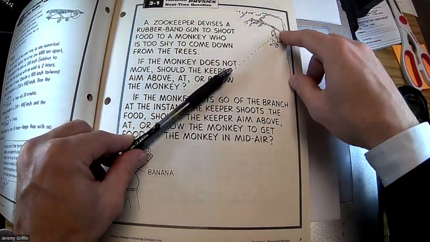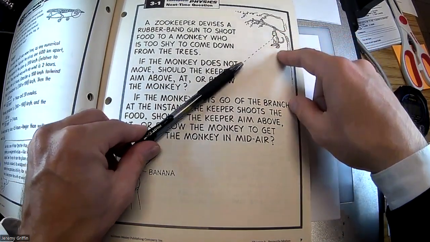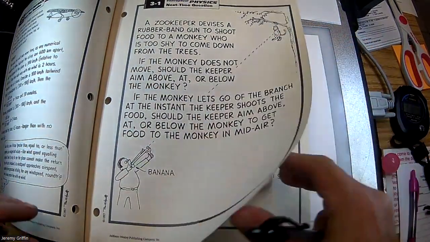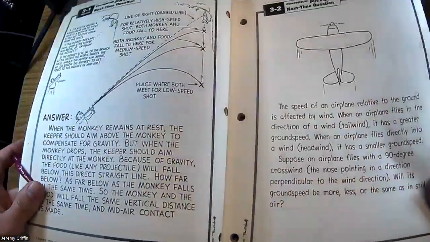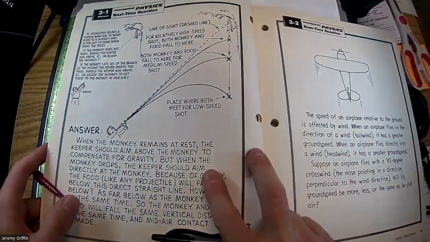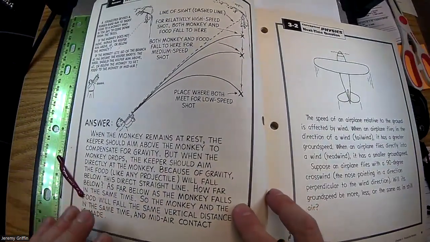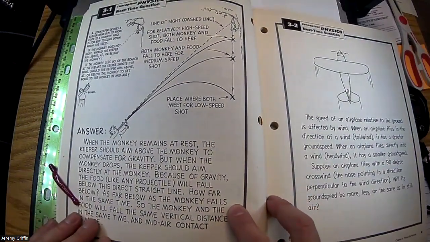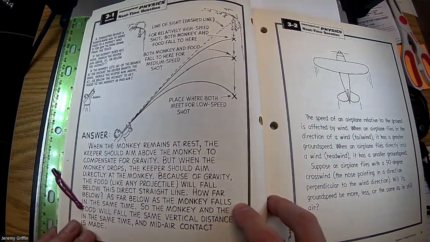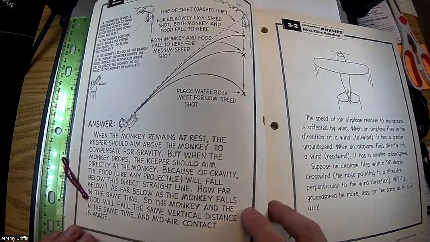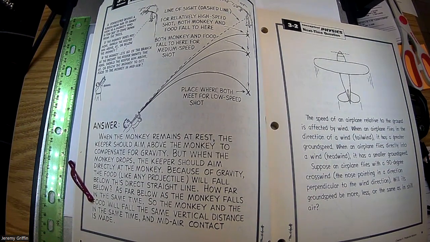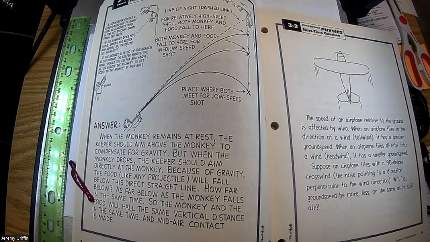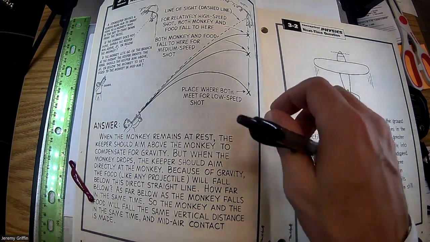Now, why would that be? Why is it if you aim right at the monkey, release, you fall at the same time? Both the projectile and the monkey are being affected by gravity at the same rate, so they'll both be falling at the same rate. Yeah, there you go. Gravity's gonna pull on them the same.